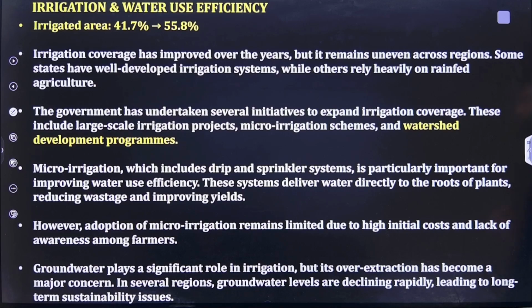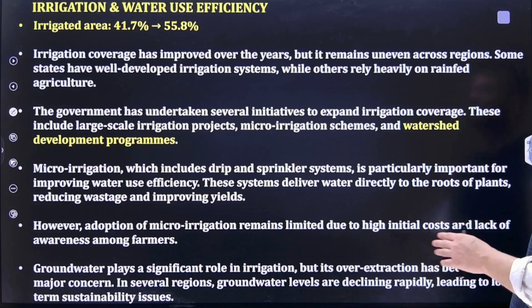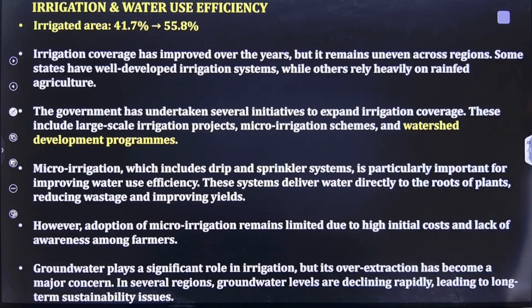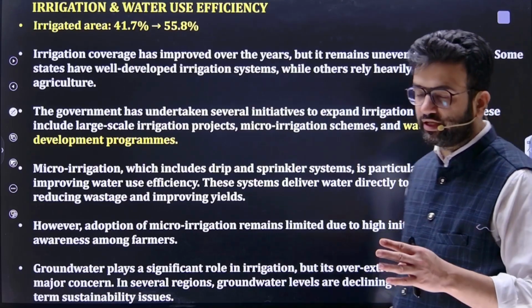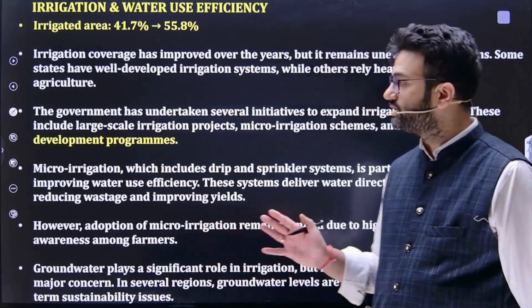Irrigation coverage has improved over the years, but it remains uneven across regions. Some states have well-developed irrigation systems, while others rely heavily on rain-fed agriculture. So the government has taken several initiatives like micro irrigation programs, large-scale irrigation projects, and watershed development programs. This is what initiatives the government has taken for promoting irrigation systems.